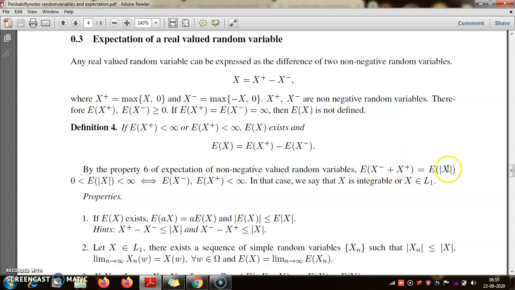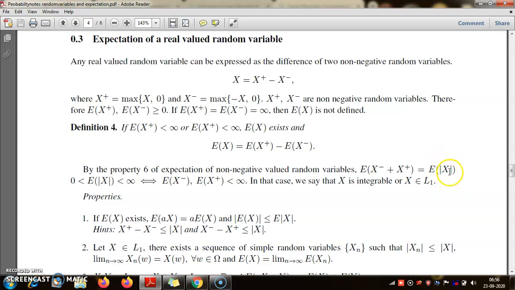So this sum is the expectation of mod x. Now I will bring in an important concept: for any real valued random variable, you look at mod x. How will you define mod x? It is another random variable, defined as mod x at omega equal to mod of x at omega. It is just like you define the absolute function pointwise. If you have any real valued function f, mod f is defined pointwise as the modulus of f at omega at every point in the domain. So this is a non-negative valued random variable.